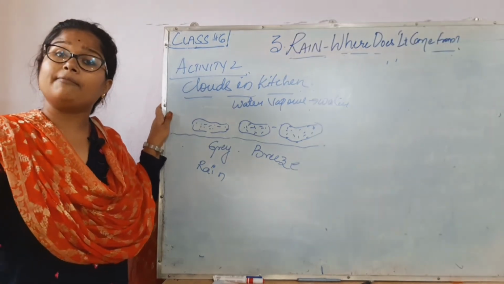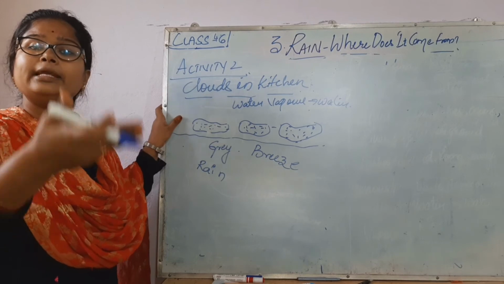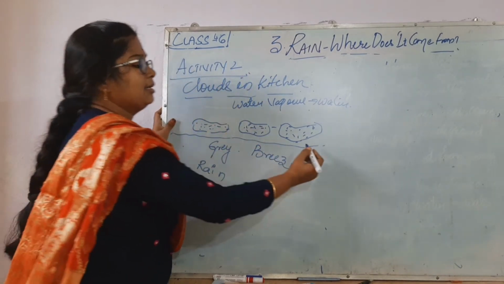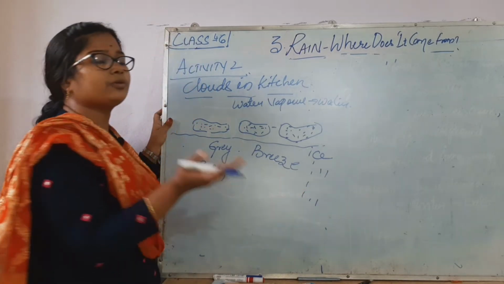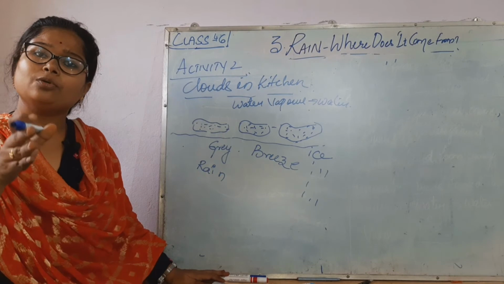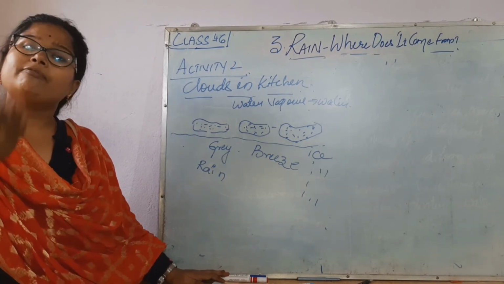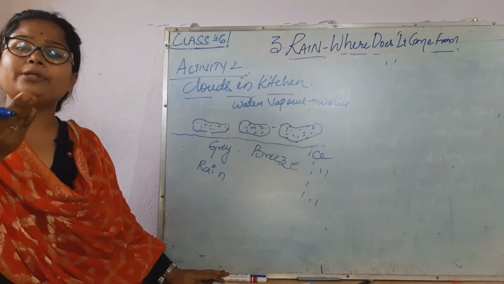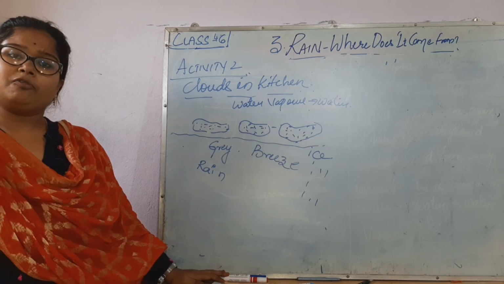If the cool breeze is more, then it becomes what? Ice. In the form of ice, the water is going to form due to the more cool breeze. If the atmosphere is so cool, then the water droplets are going to become more cool. And if the water becomes more cool, what happens? We have discussed, it is in the form of ice, and ice is going to fall down.